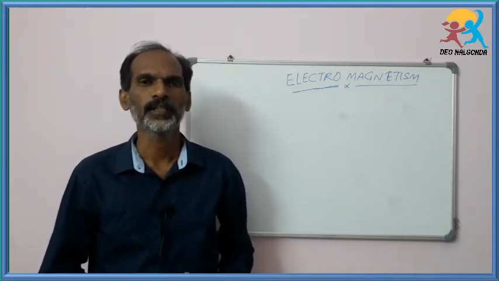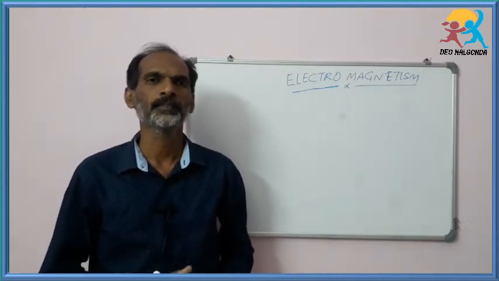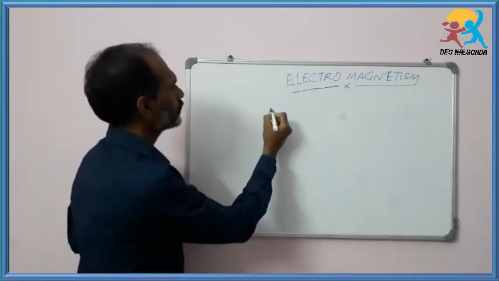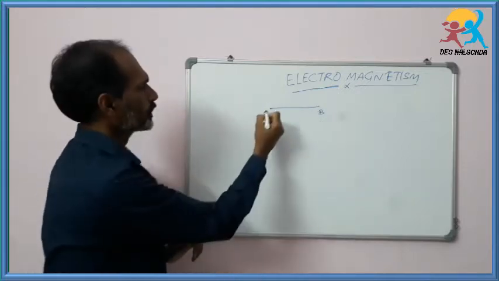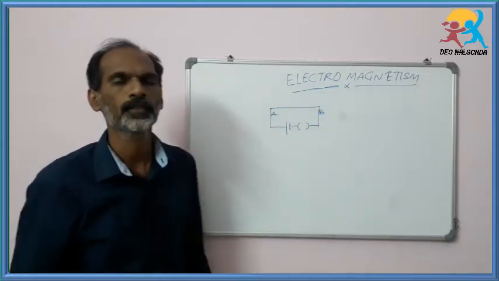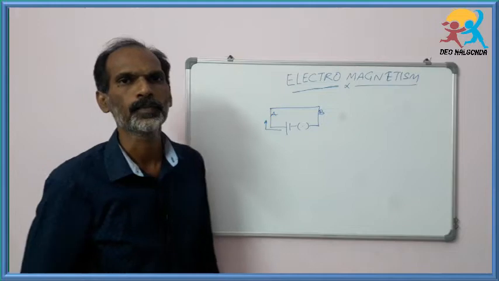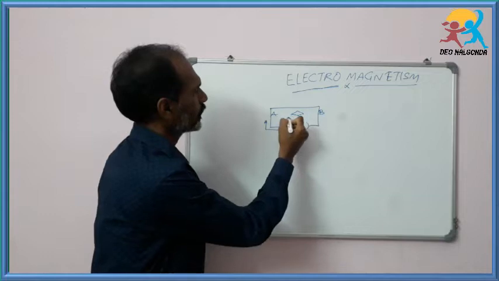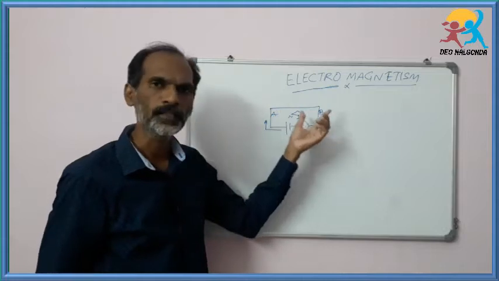The first time in the world, Hans Christian Ørsted performed experiments to find out the magnetic effects of electric current. To understand this experiment, let us take one electric conductor, AB. It is connected to a battery and a switch. When the switch is on, the electric current travels from A to B. Take one magnetic compass, which has north and south poles. It is brought near to the conductor AB.